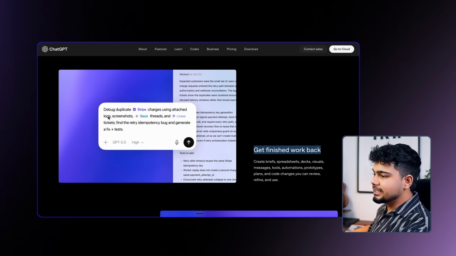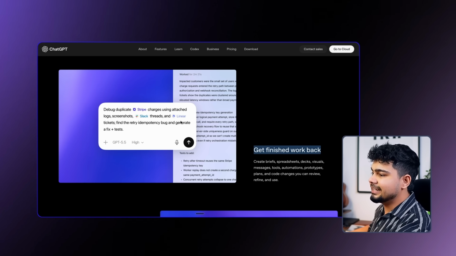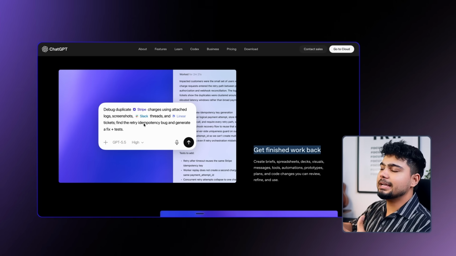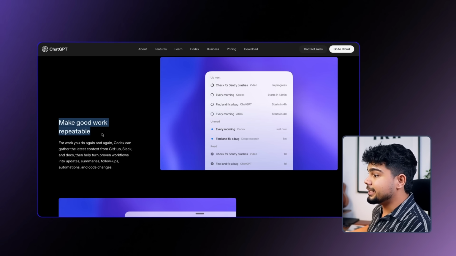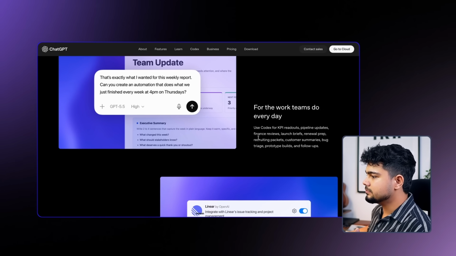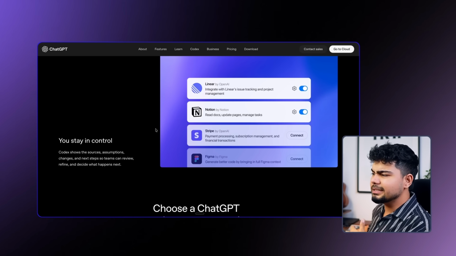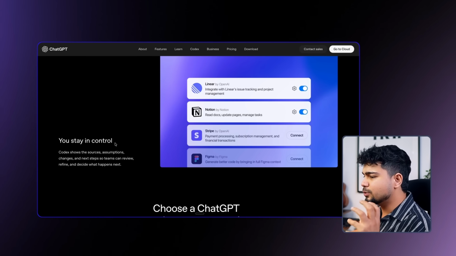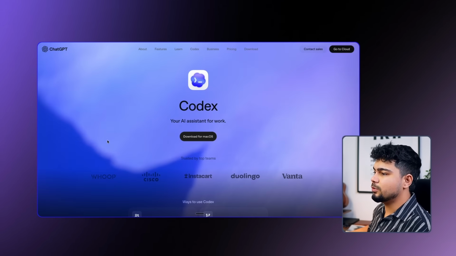As you can see, even this, debug duplicate stripe charges using attached logs, screenshots in Slack, thread and linear. So you can actually add these apps which will pull data from these particular apps, and this is what plugin is. We'll be talking about this later on. Similarly, you can make good work repeatable. You can actually create automations using Codex. And you stay in control. So you can connect a lot of plugins and you can turn off, add details, whatever you want to share with Codex or not. And that is pretty much about it.